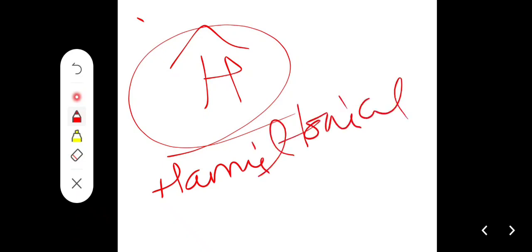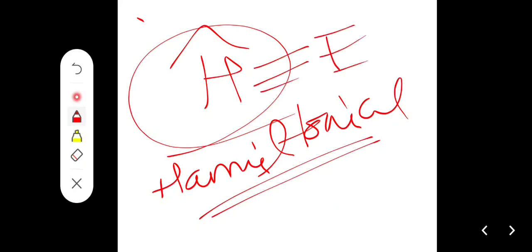The Hamiltonian operator signifies total energy in quantum chemistry.